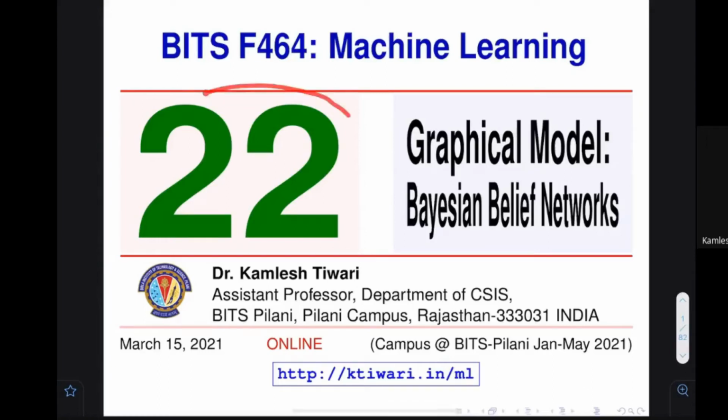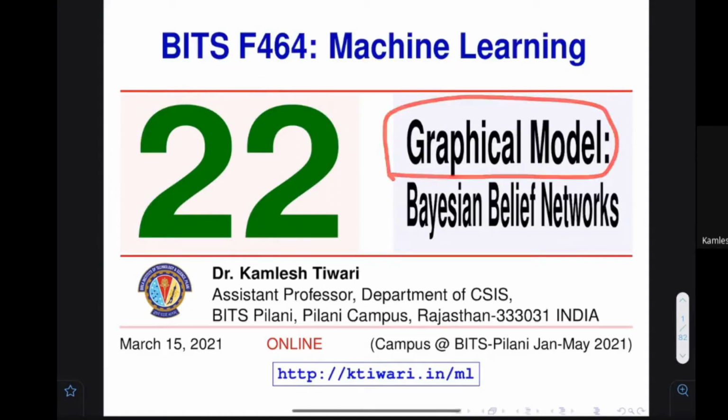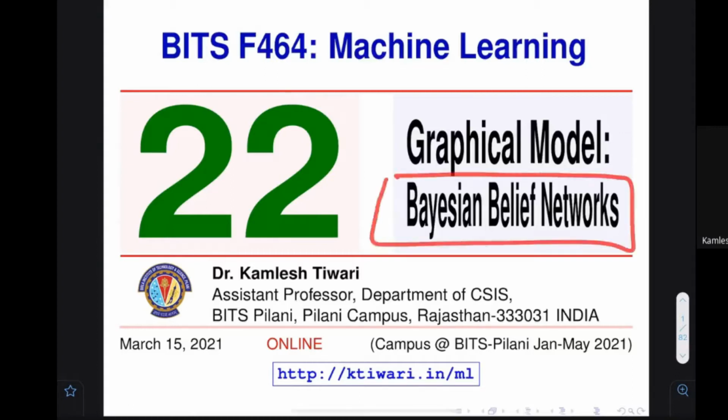So welcome once again. This is lecture number 22 of the machine learning course. In this session, we are going to talk about graphical models. And one such model is a Bayesian belief network. So we are going to see the details of this particular model.